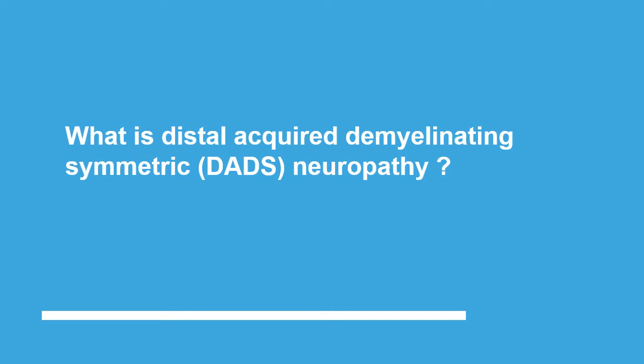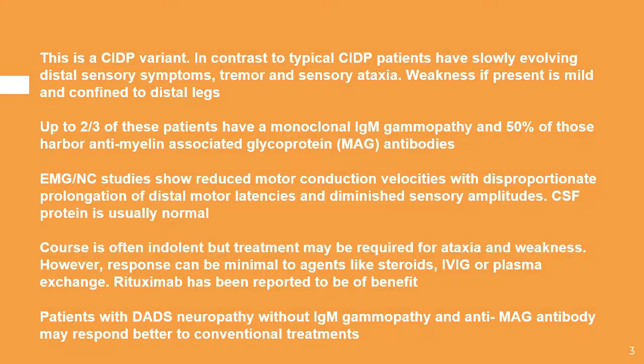What is distal acquired demyelinating symmetric neuropathy, or DADS neuropathy? This is a CIDP variant. In contrast to typical CIDP, patients have slowly evolving distal sensory symptoms, tremor and sensory ataxia. Weakness, if present, is mild and confined to the distal legs.